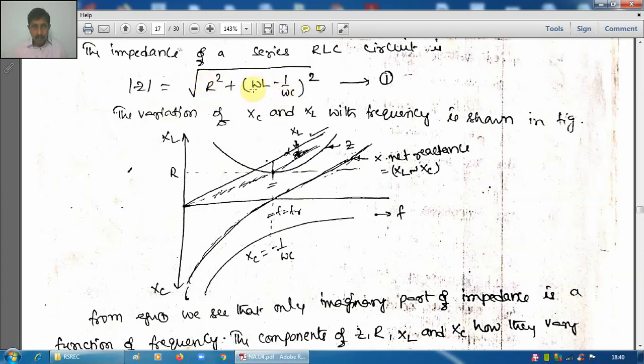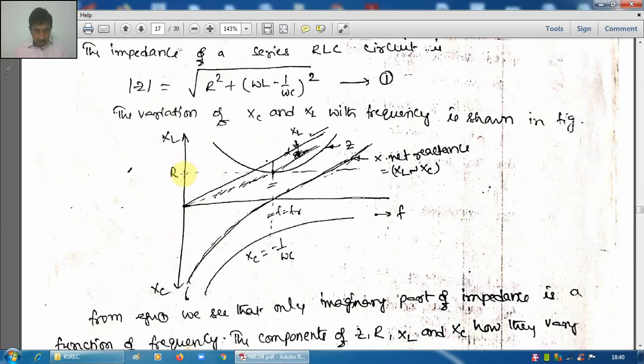So resistance is 1, inductive reactance is 2, and capacitive reactance is 3. Impedance consists of these 3 parts. How do these 3 parts vary with frequency? If you see, here R is independent of frequency. There is no omega term or f term, no frequency term, so it is independent of frequency.